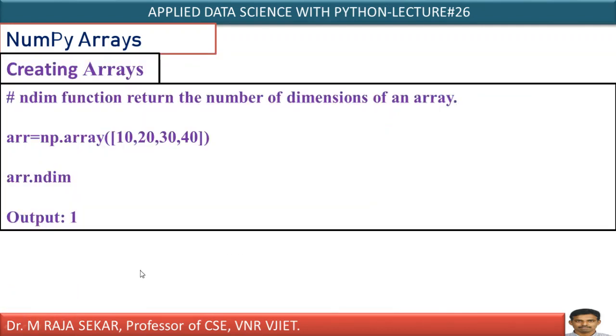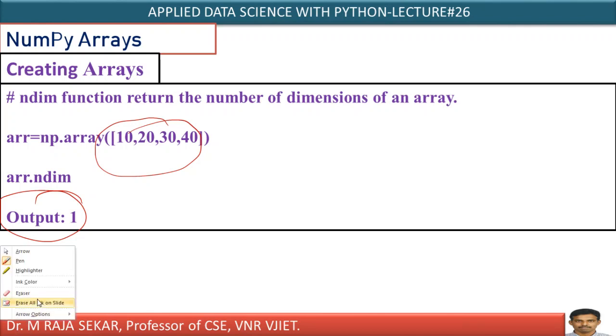Now, we will try to understand what ndim is. ndim returns the number of dimensions of an array. If you observe this one, what is that? Is it not a single dimensional array? Yes, it's single dimensional. How many dimensions? Single dimension, 1 dimension. Therefore, ndim returns 1. As it is a single dimensional array, it returns 1.